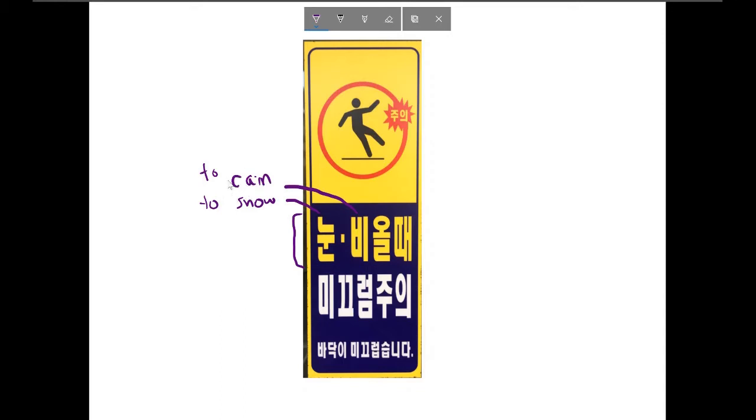Now in Korean, rain and snow will never act as verbs. There is no verb for to rain and to snow in Korean. The only thing they have is a noun that means snow and a noun that means rain. Now, if you want to say that it is raining or snowing, and actually a few other weather patterns, but we'll just talk about raining and snowing right now.